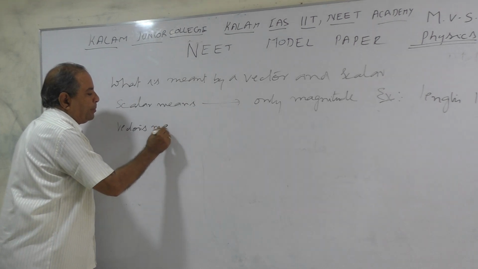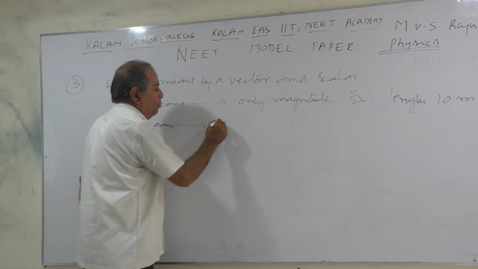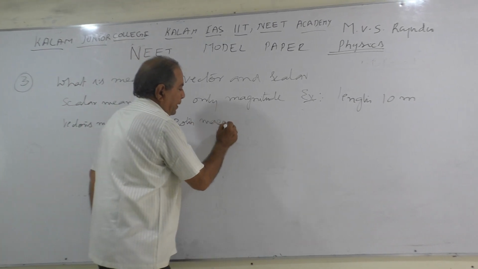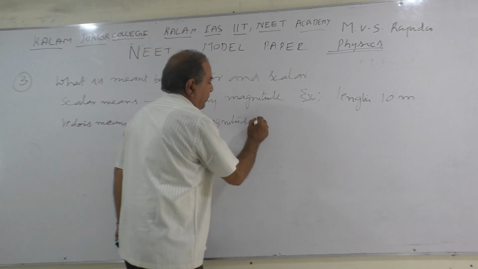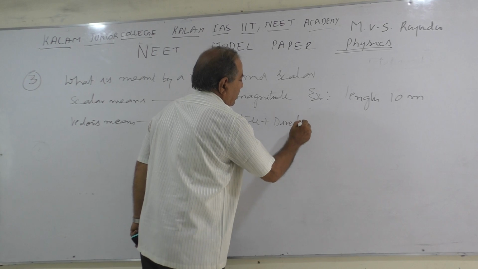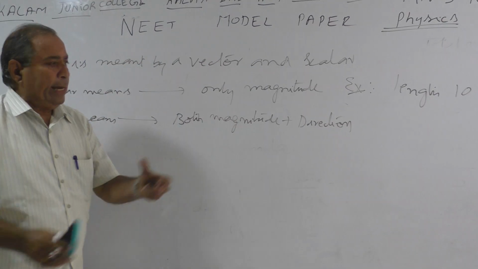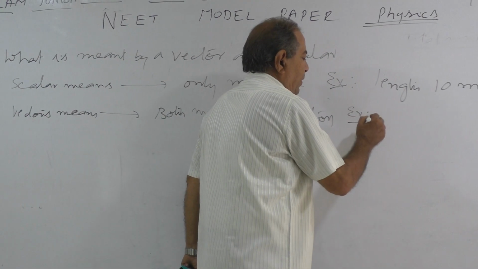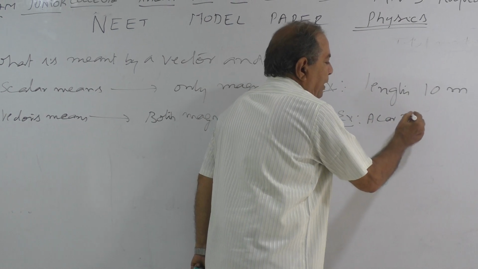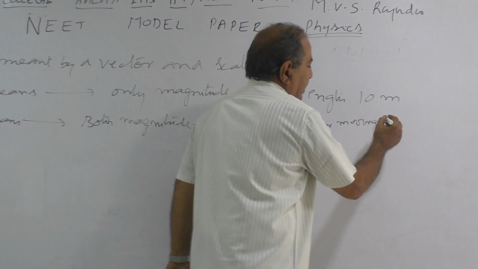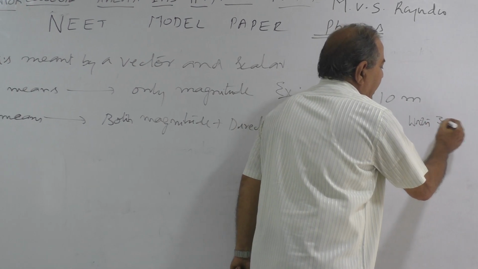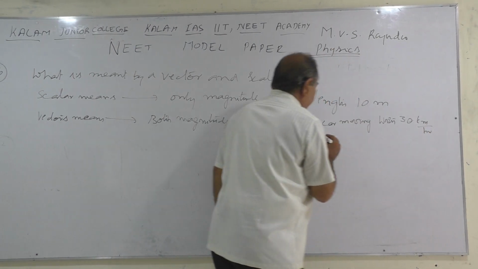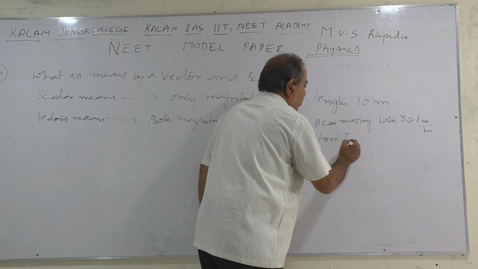Vector means it will have both magnitude plus direction. It should contain both magnitude and direction. So, example: a car moving with 30 km per hour from east to west.